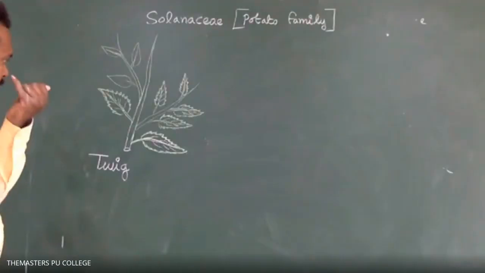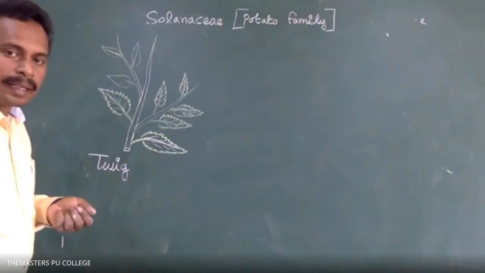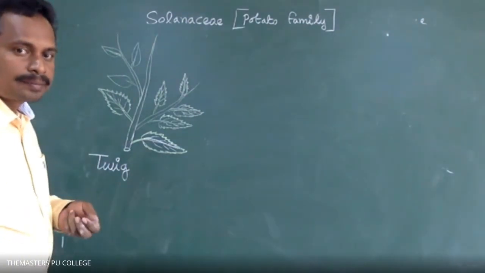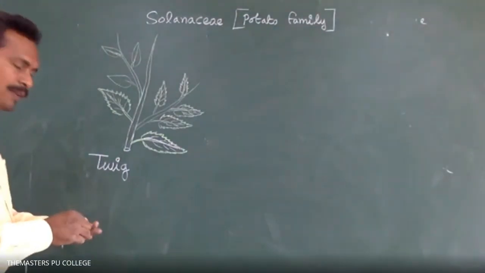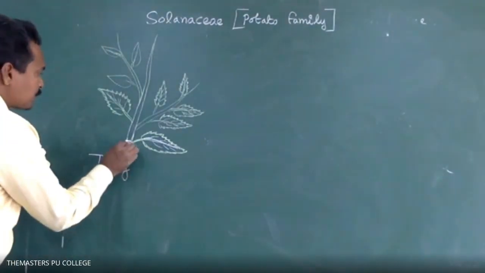Yes, the leaves are arranged in an alternate manner, alternate phyllotaxy. It means one leaf arises from each node.